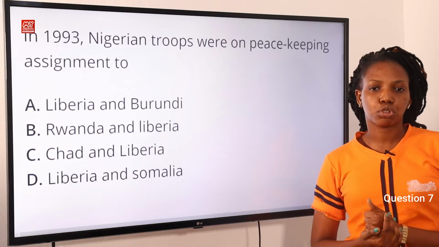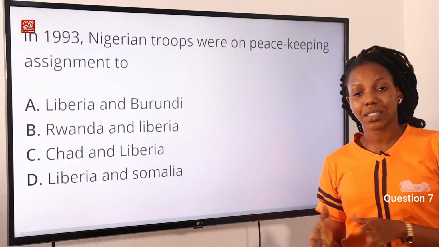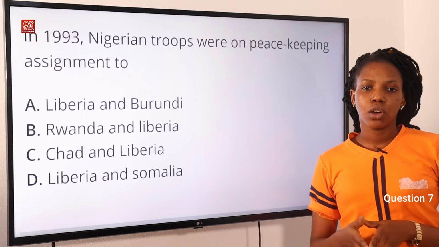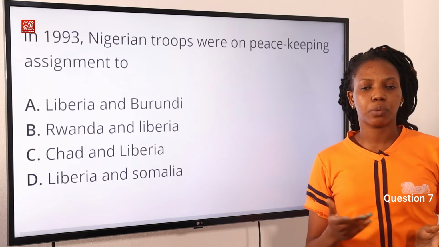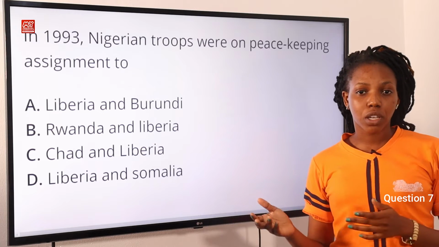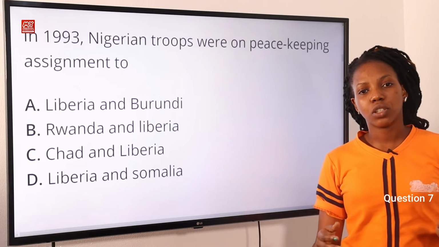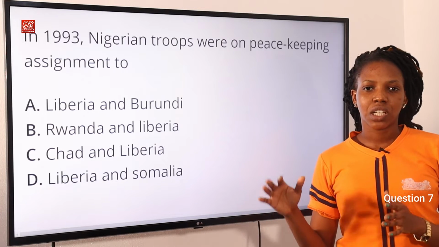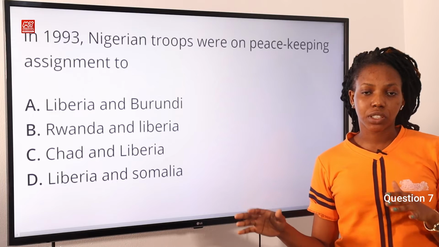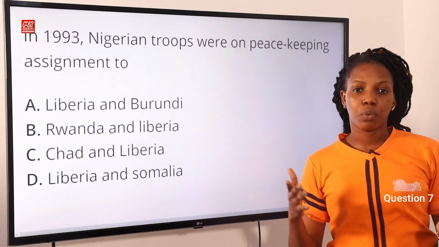In an attempt to manage the civil war crisis in Liberia in 1990, Nigeria embarked on a peacekeeping process which led to the formation of ECOMOG, that is Economic Community of West African States Monitoring Group. They were able to assist in maintaining peace and security in Liberia when the war broke out.